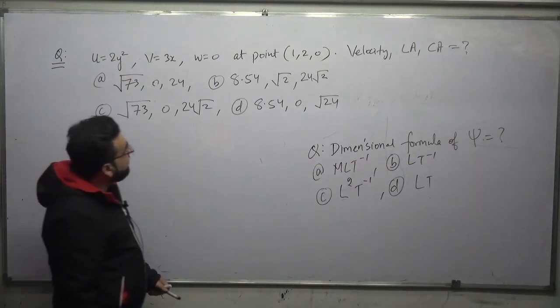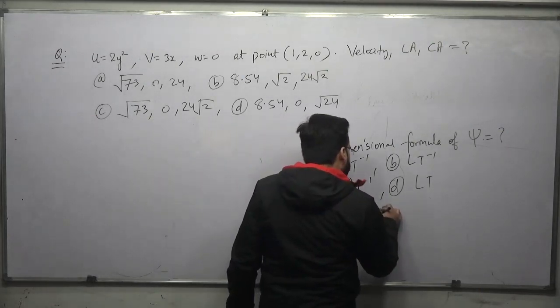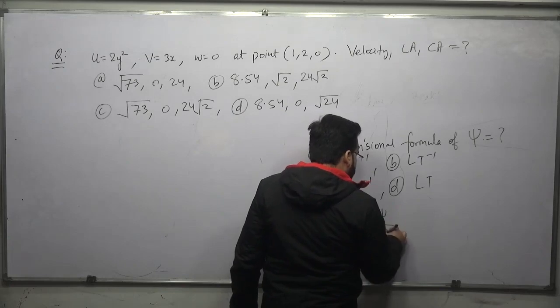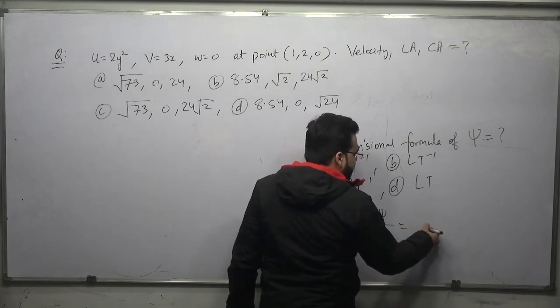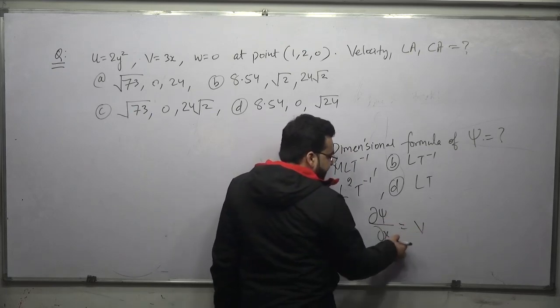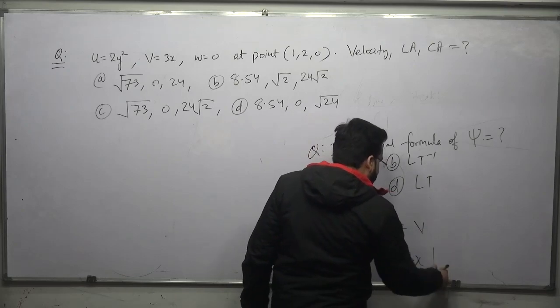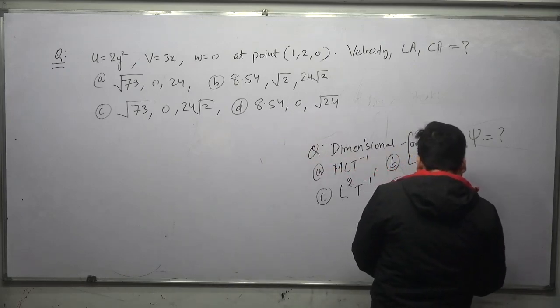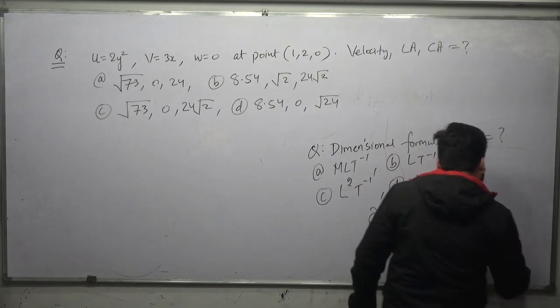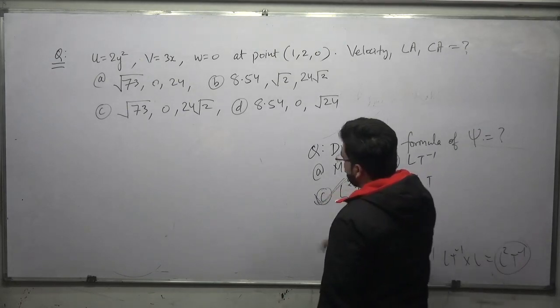C. What is this C? C is L square T minus 1. Yes, very good. Because you know that ∂ψ with respect to distance, whether it is x or y, gives you velocity. So ψ will be equal to velocity into distance x. Now the dimensional formula of velocity is meter per second, or L T minus 1, and x will be L, so it will be equal to L square T minus 1. So this will be the correct answer of this question, C.